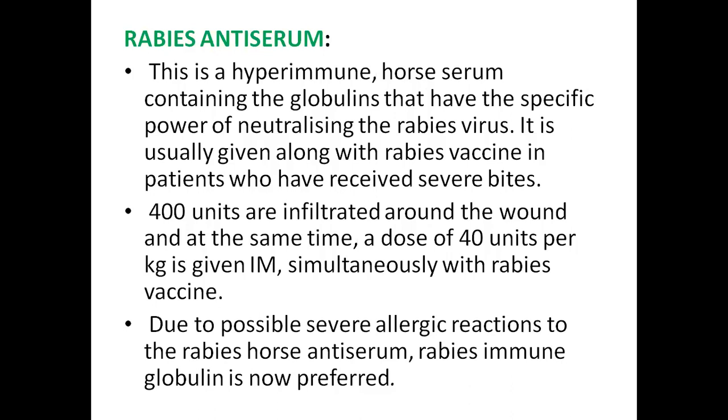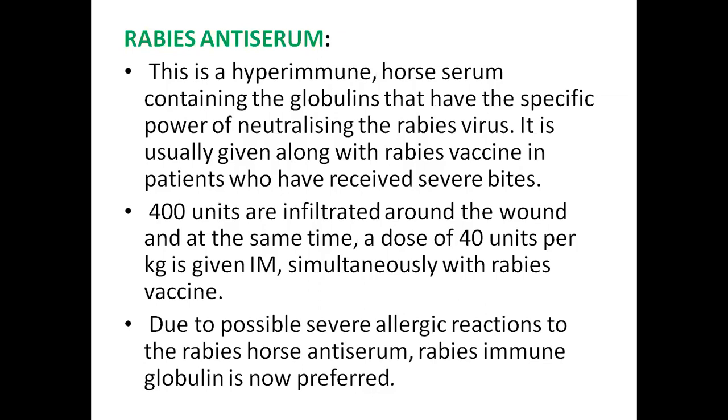400 units are infiltrated around the wound, and at the same time a dose of 40 units per kg is given intramuscularly. That is, 400 units should be applied on the wound and 40 units should be given intramuscularly along with rabies vaccine. Due to possible severe allergic reactions, the rabies horse antiserum, rabies immunoglobulin is now preferred.